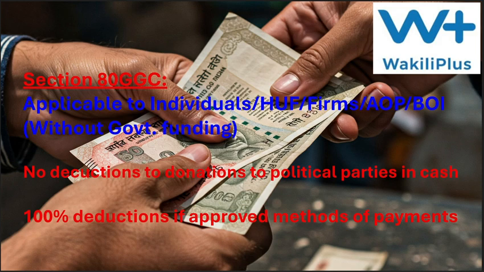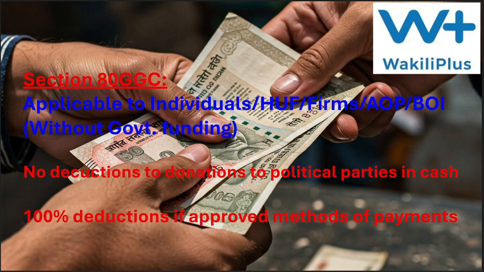You might have heard about electoral bond and electoral trust and all, but I am not going to discuss these things in detail here. I will just mention them. Now, if you have paid donations to political parties in cash, you will not get any deductions on this.